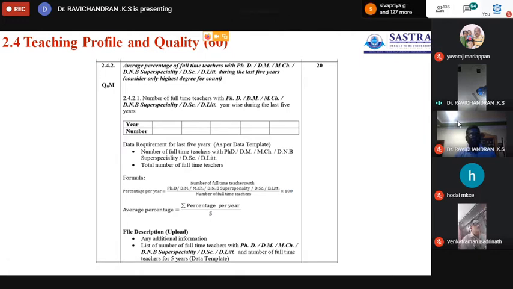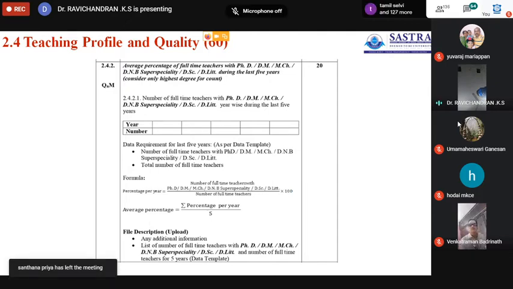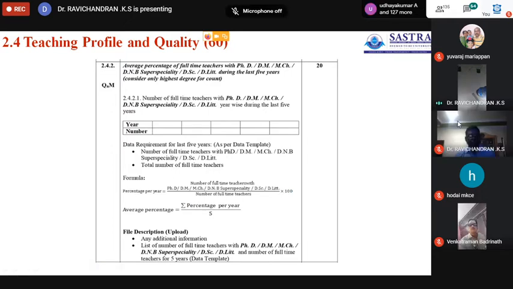Similarly, you have to calculate 16-17, 17-18, 18-19 and 19-20, and also find the cumulative average percentage of faculty members with PhD qualification for the last 5 years. We calculate each year individually, then sum up all the individual percentages and divide by 5 to get the consolidated or cumulative average.